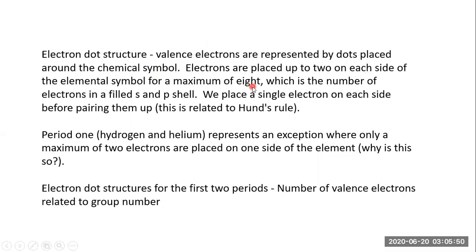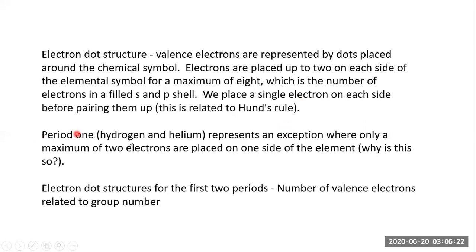So what is the criteria? Electrons are placed up to 2 on each side, and the maximum you can show is 8 electrons, which is the number of electrons in a filled s and p shell. So here we are considering the s orbital and p orbital, a minimum of 2 and a maximum of 8. We place a single electron on each side before pairing them up. This is related to Hund's rule.